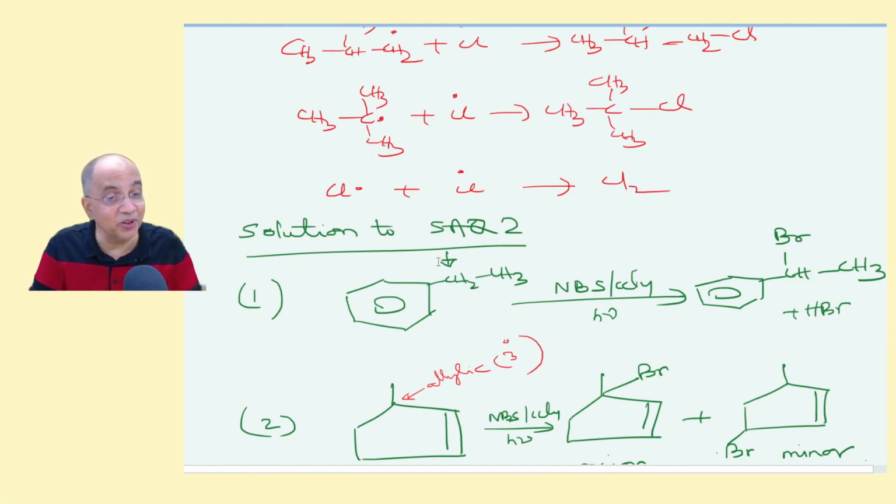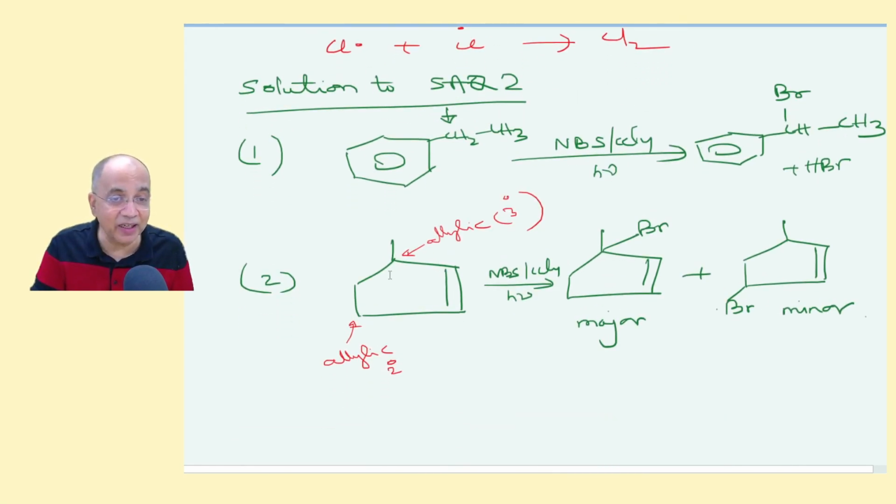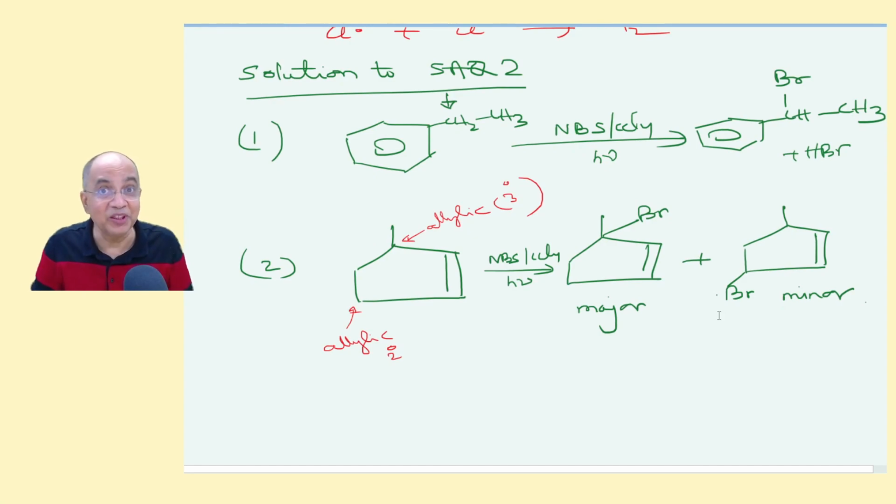And the other solution, SAQ2, I told you that ethylbenzene will give you this 1-bromo-1-phenylethane. Not here, because this is the benzylic position. Similarly, this is allylic, there are two allylic positions. So this will be major because it will produce a tertiary allyl radical. Maybe cyclopentyl, doesn't matter. This is an allylic system, and this is the minor. With this, we conclude the first part of the mechanism.